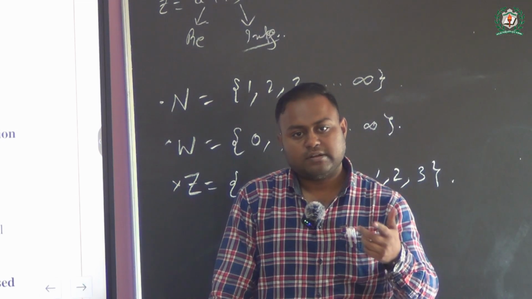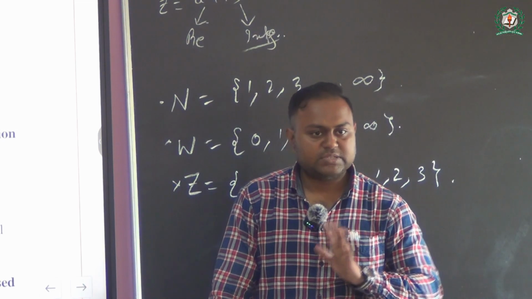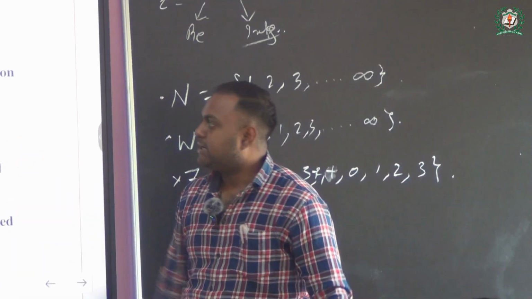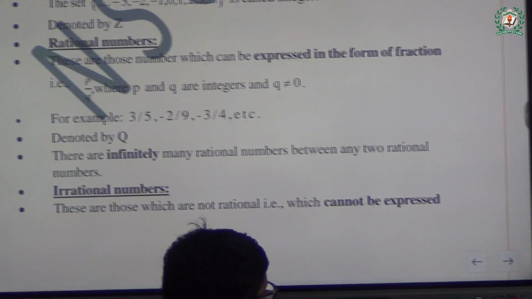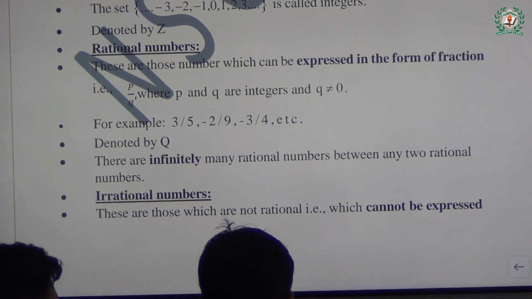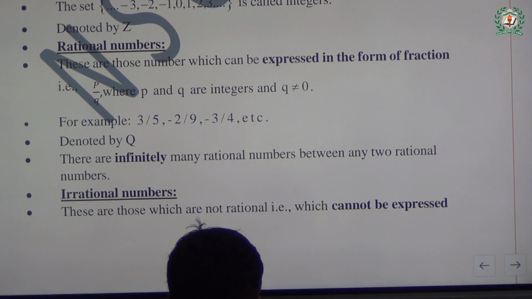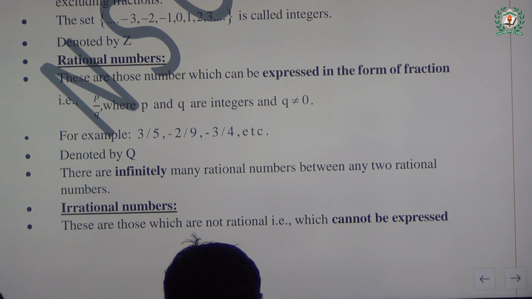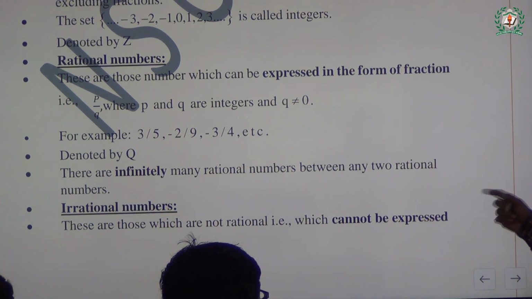That is, a number which can be expressed in the form of a fraction p by q, where p and q are integers and q is not equal to 0. That is the most important thing. The q should not be equal to 0. Is that clear, class?